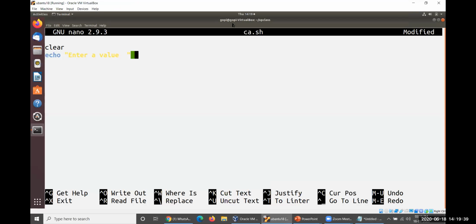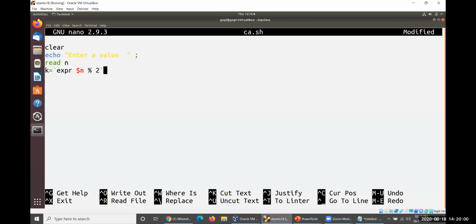So read n. Then k equal to the expression expr $n modulus 2.